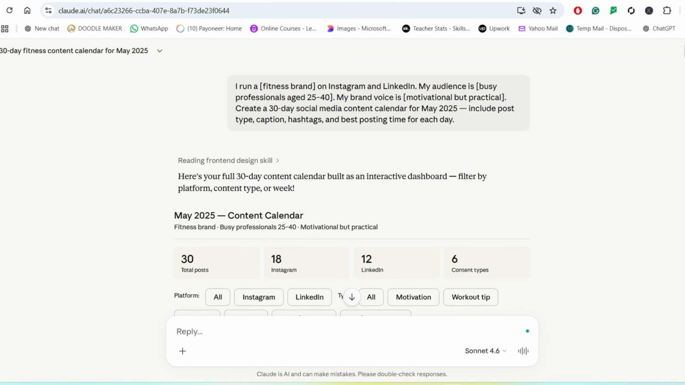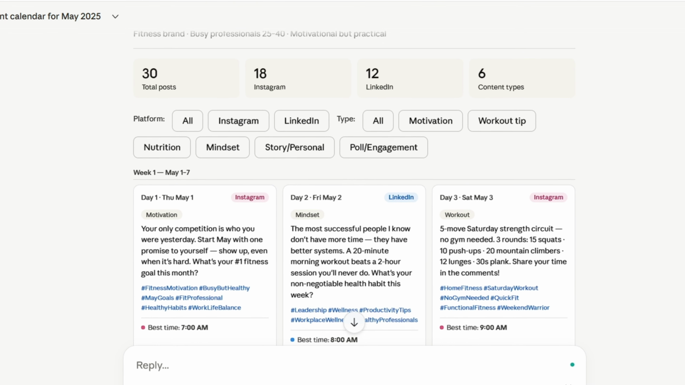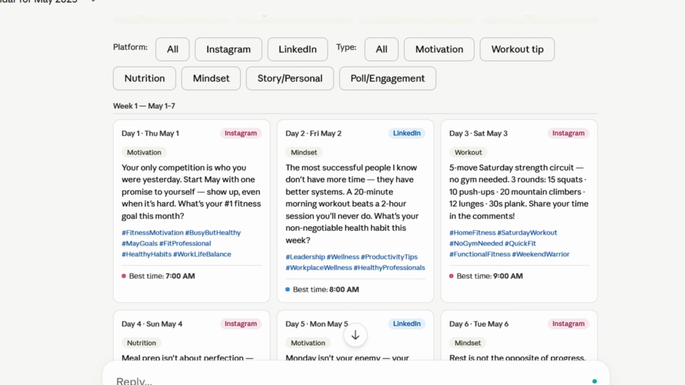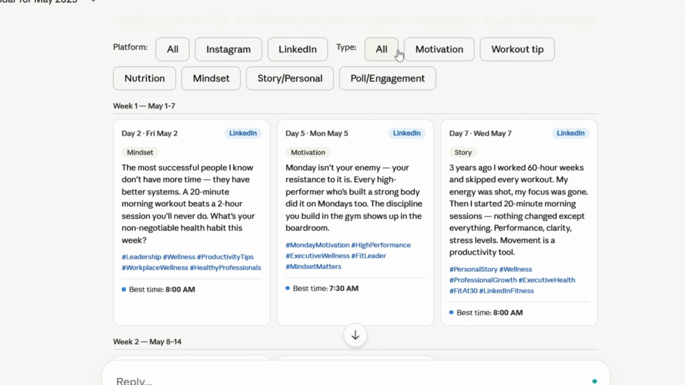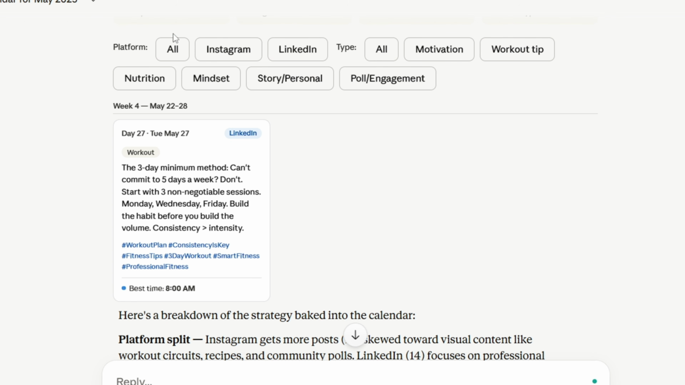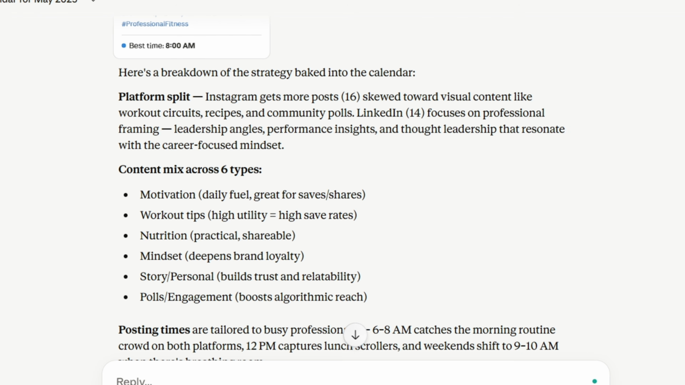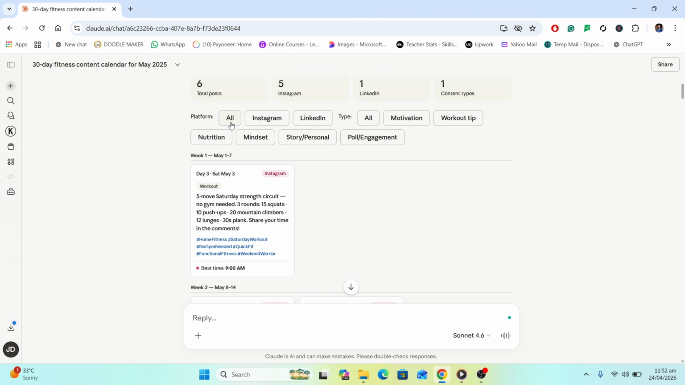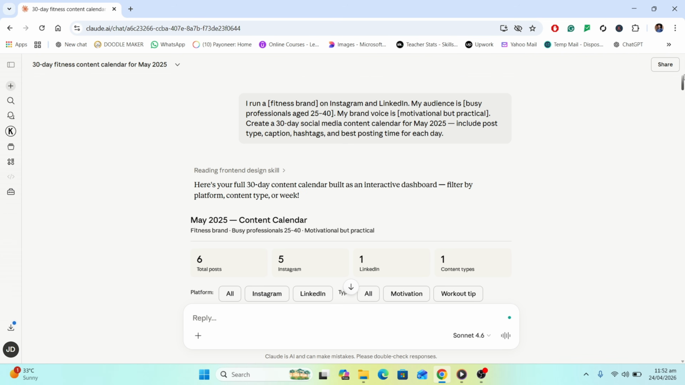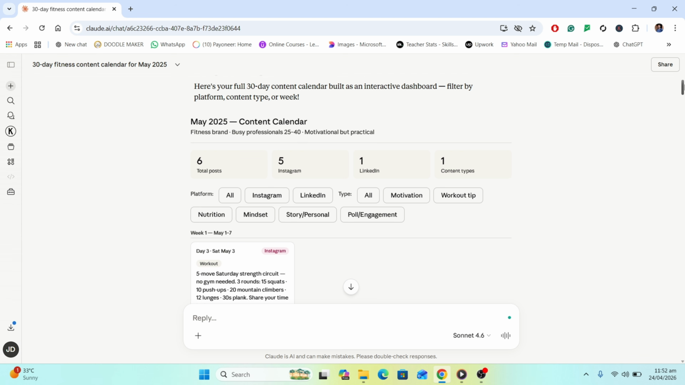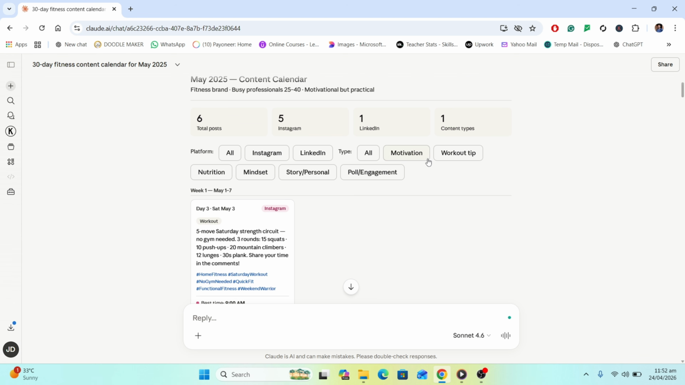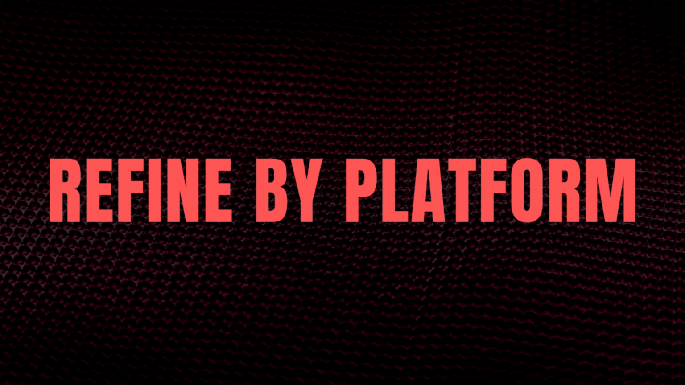In seconds, Claude generates a full structured calendar. Each day has a content theme, a ready to use caption, hashtags, and a recommended posting time. You'll notice it mixes content types too: motivational quotes, tips, questions, behind the scenes, and promotional posts, so your feed never gets repetitive. Now, here's where it gets powerful.